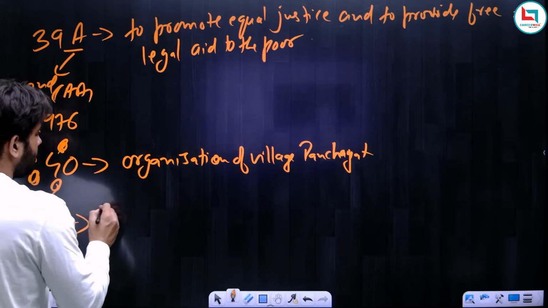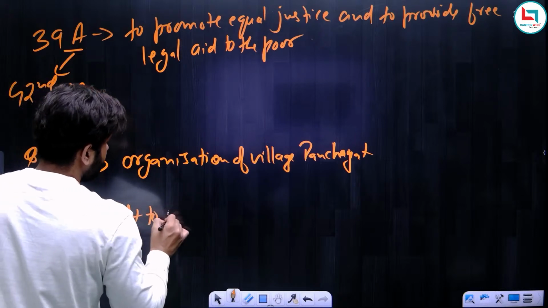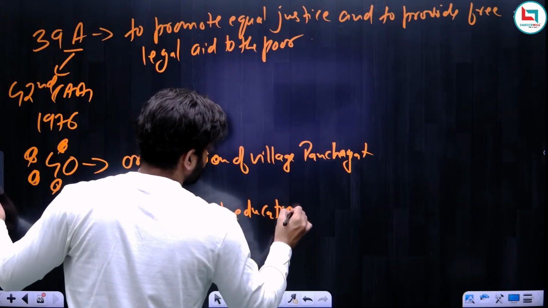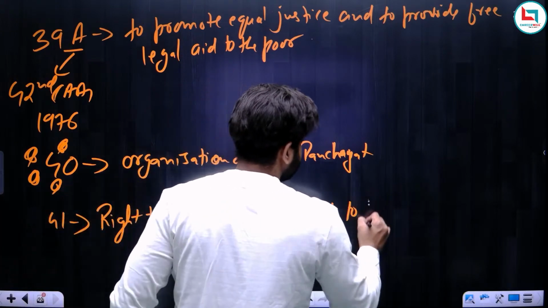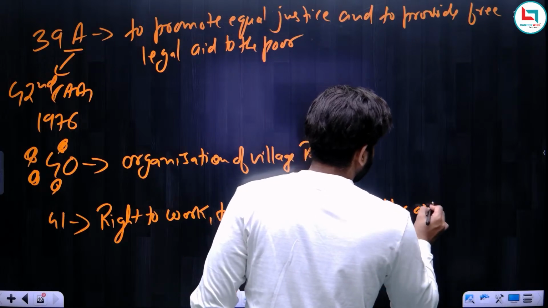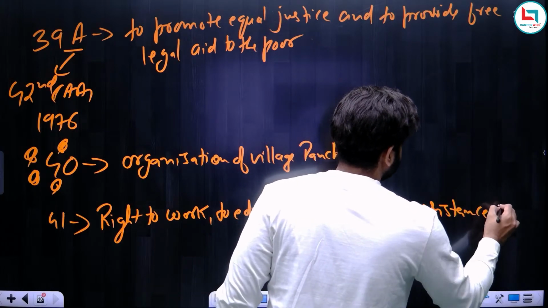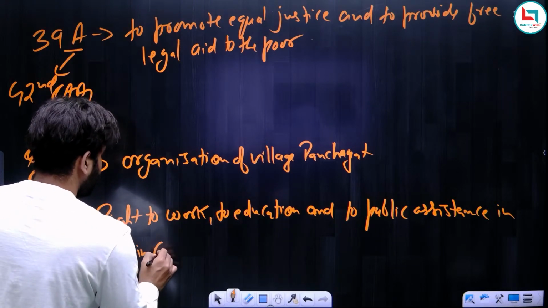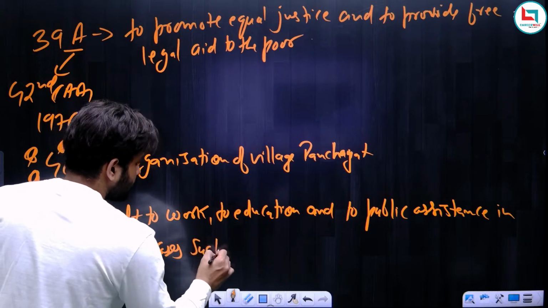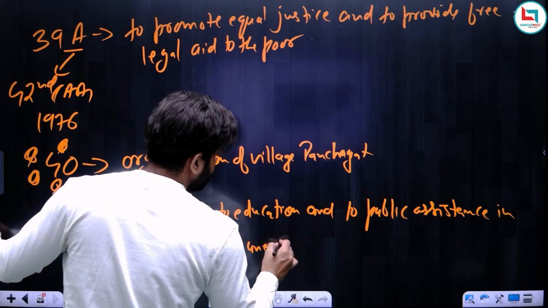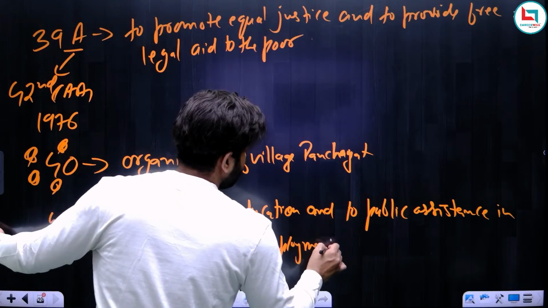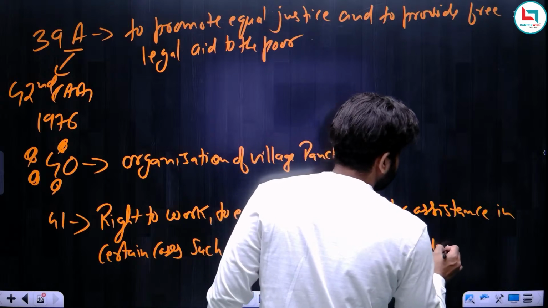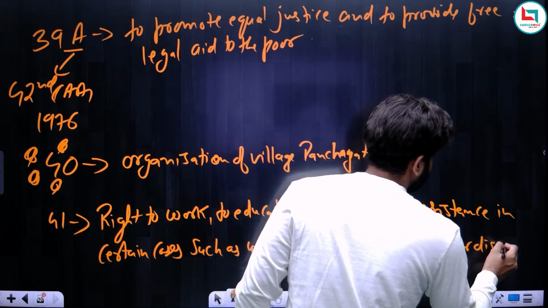Now Article 41. Article 41 is the right to work, to education, and to public assistance in certain cases, such as unemployment, sickness, old age, or disablement.